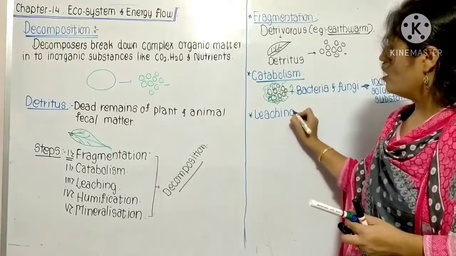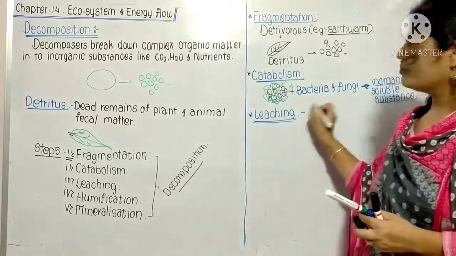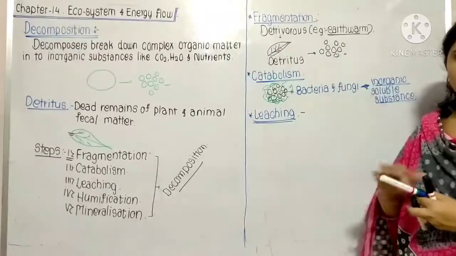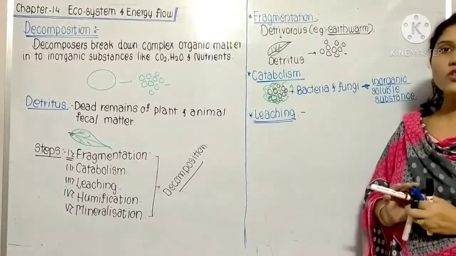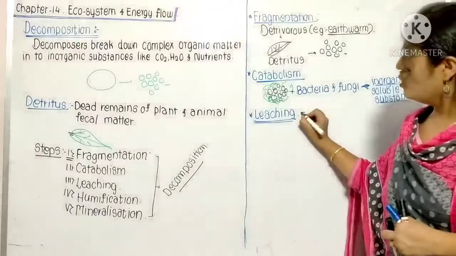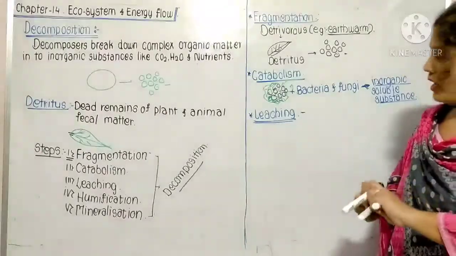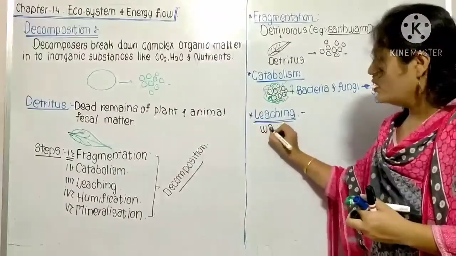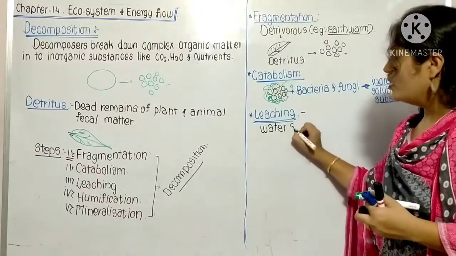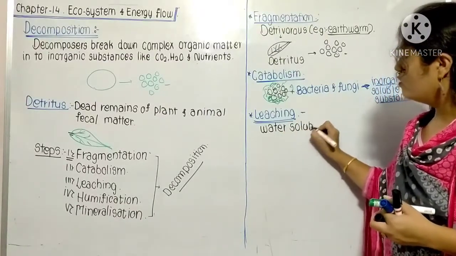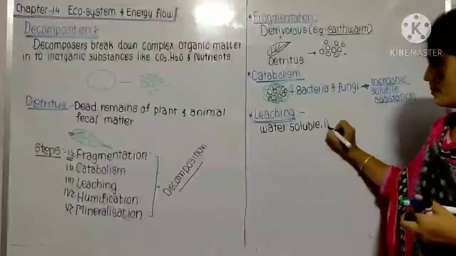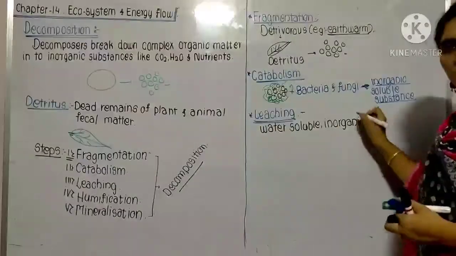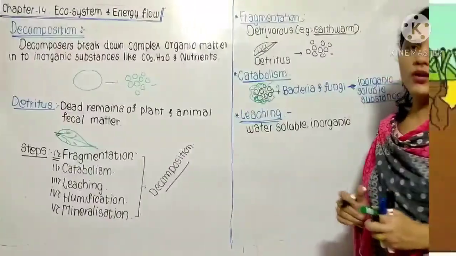Now what does leaching mean? In the leaching process, the soluble substances, the water soluble substances, are accumulated. Whatever is present in the liquid form, these water soluble inorganic substances, are percolating, moving down through the soil.